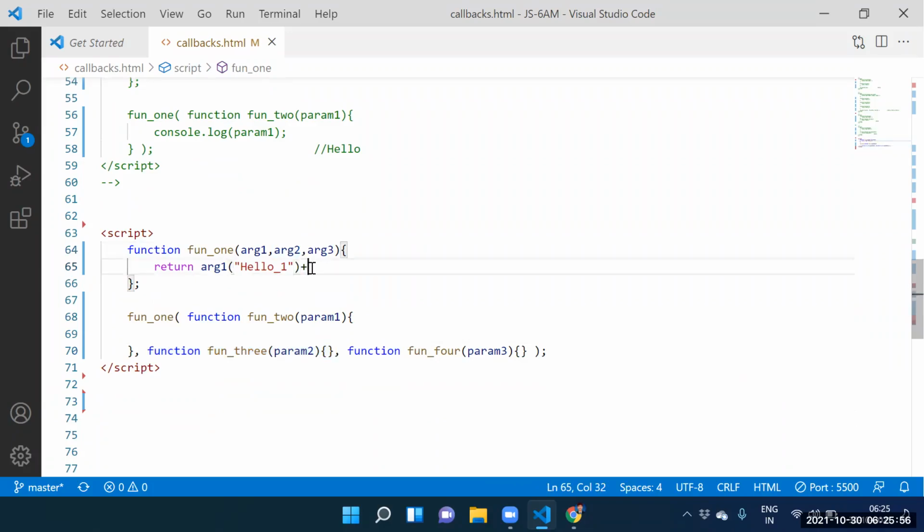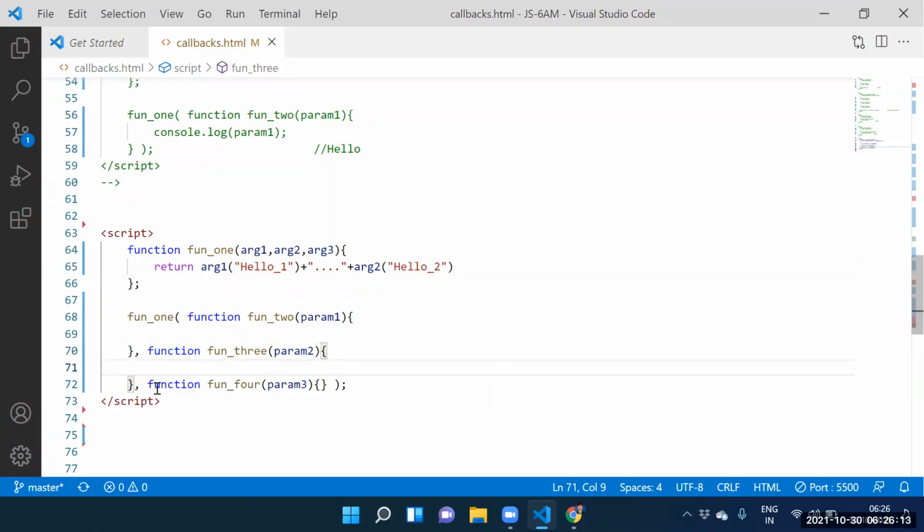Argument 2, yes or not? How to execute it here? Argument 2 off. Guys, see this one here. Here itself, argument 2 off. So what happened? Hello 2 stored into where? Parameter 2. Hello 2 stored into parameter 2.